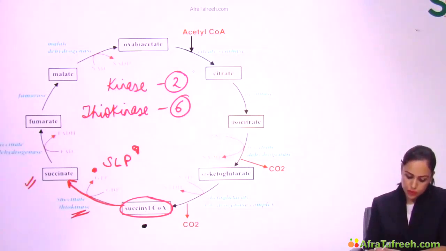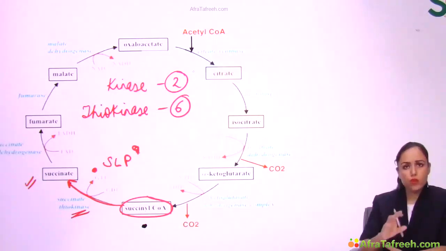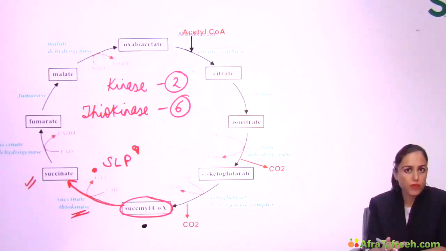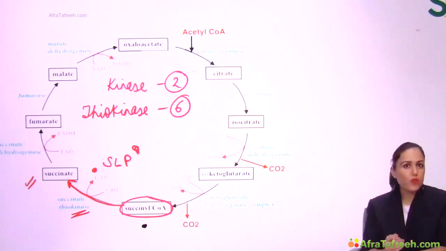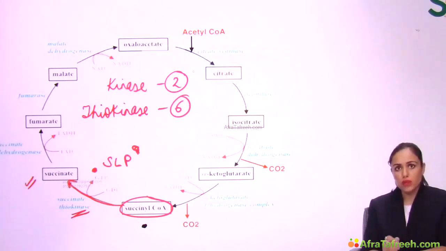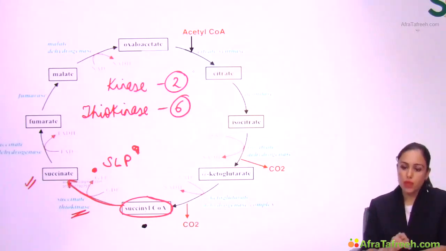Now, whenever you see this diagram TCA cycle in any of the book, then here in this step, they write GTP formed, right? But let me tell you, this is wrong. Actually, most of the time, this enzyme will form ATP and not GTP. Most of the time, it will form ATP. If you will see your latest edition of Harper, 30th edition, in this book, they have done this correction that in the diagram, they have written ATP here because most of the time, this enzyme forms ATP.